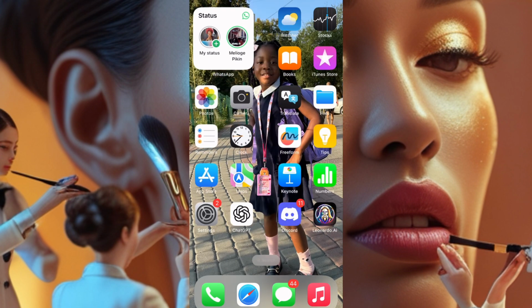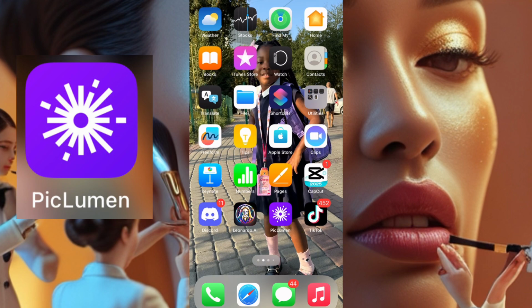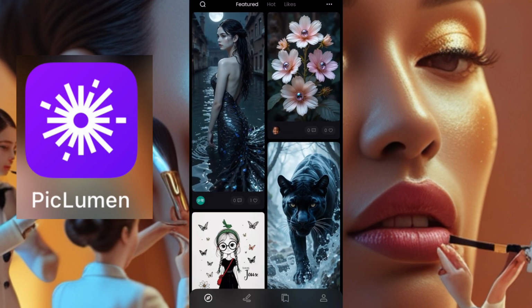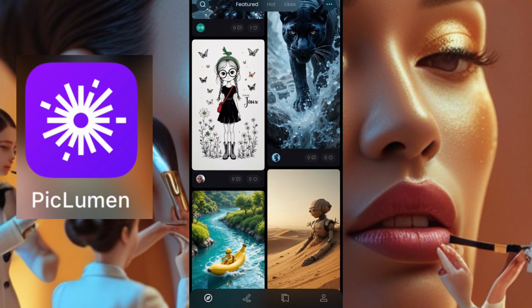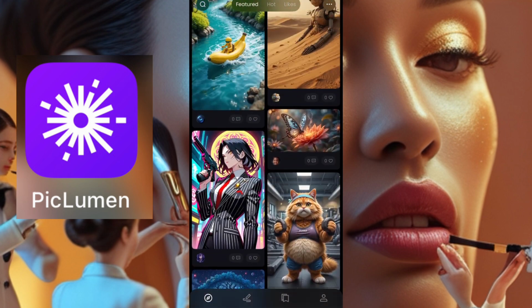So we go to PicLumen. This is PicLumen here, the purple app. This is how it looks. I'll put the name of the app and how it looks up on the screen. When you open PicLumen, you have it like this. These are things and pictures other people have created.